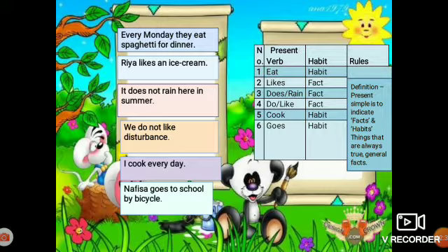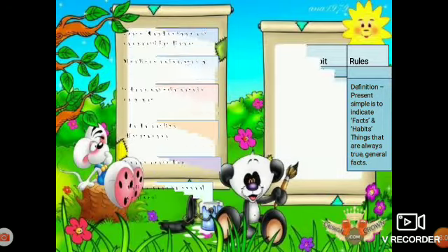Similarly, we use not between the auxiliary verb do and the main verb, as in the fourth sentence, we do not like disturbance. I hope this has cleared the concept of simple present tense. Now let's move on to the quiz.